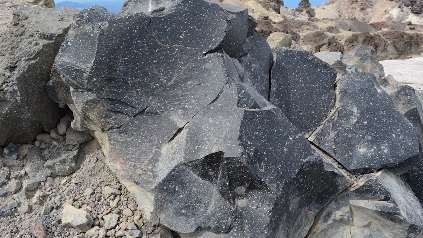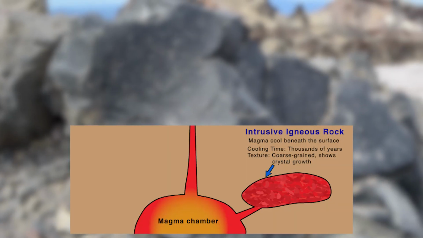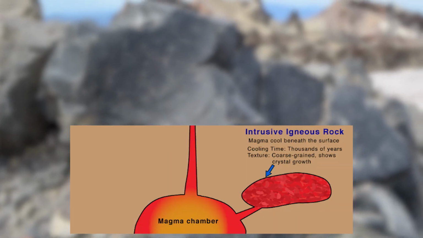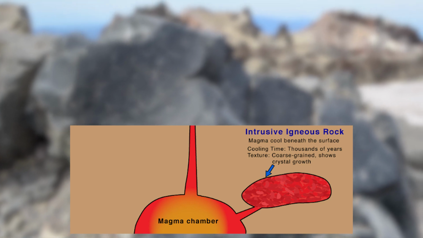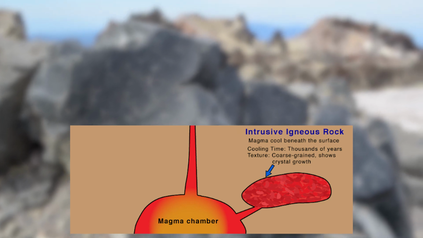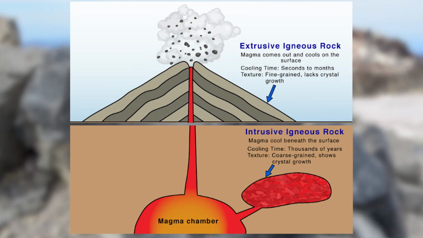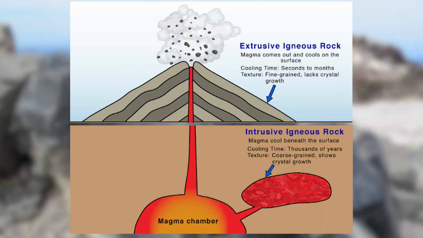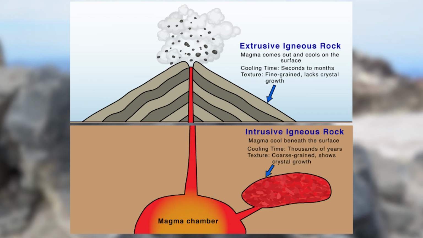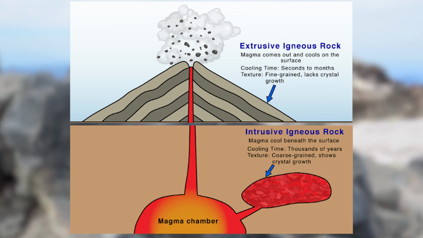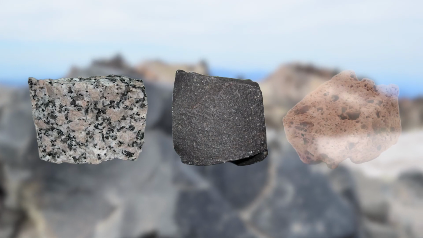There are two types of igneous rocks. Intrusive igneous rocks are rocks that crystallize below the Earth's surface, resulting in large crystals as the cooling takes place slowly. Extrusive igneous rocks are rocks that erupt onto the surface, resulting in small crystals as the cooling takes place really quickly. Some examples of these igneous rocks are granite, basalt, and pumice.